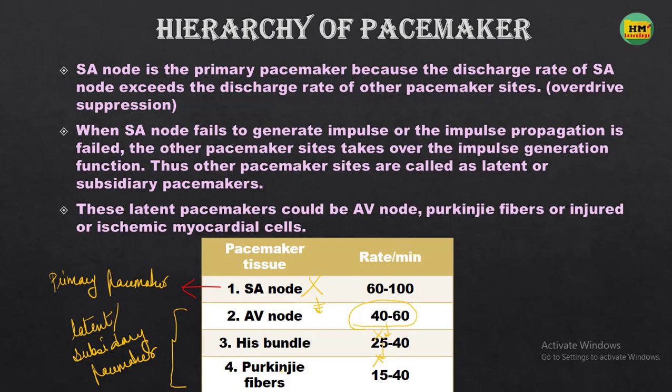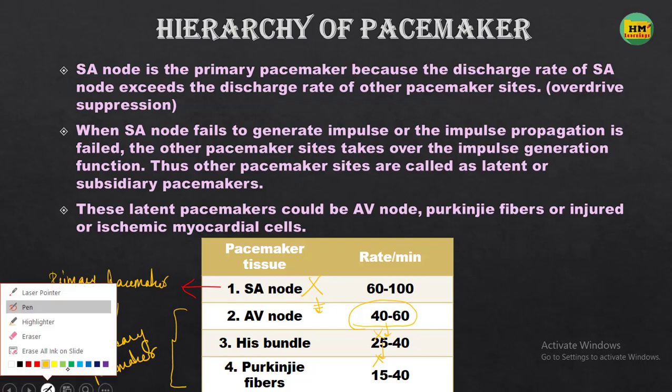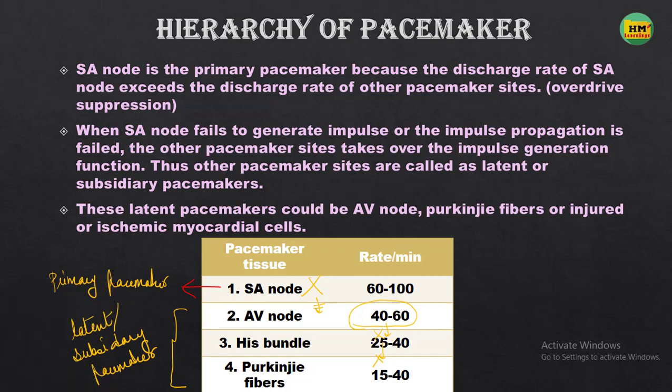Now, if the AV node is also injured and not able to do its function, then the SA node is not working, the AV node is also not working, so the His bundle is not getting any impulse. It will start generating the impulse by itself and suppress the impulse generation by the Purkinje fibers.